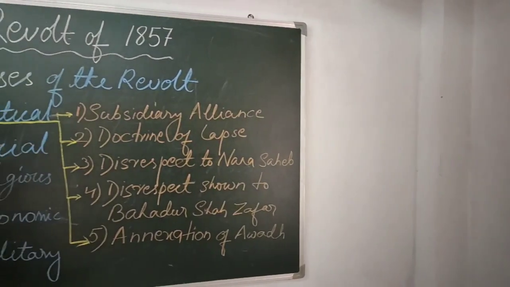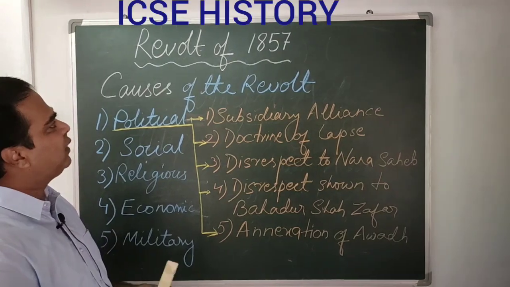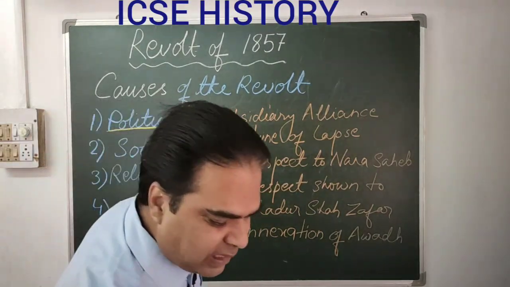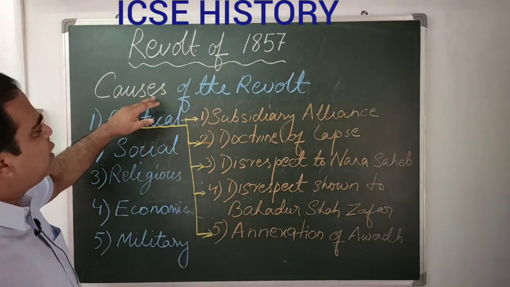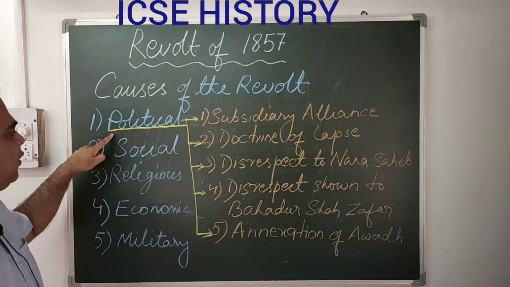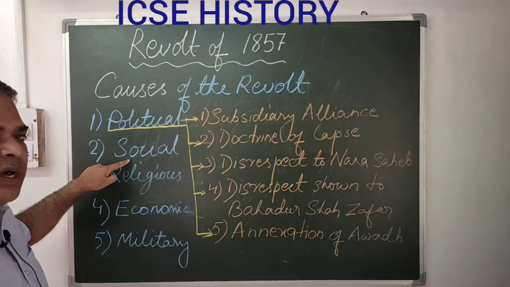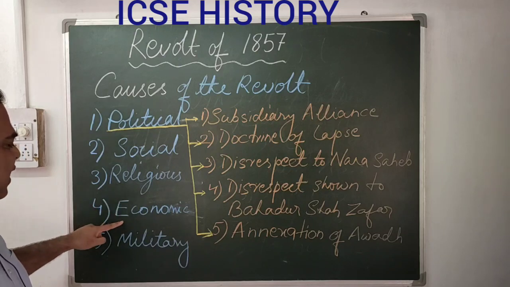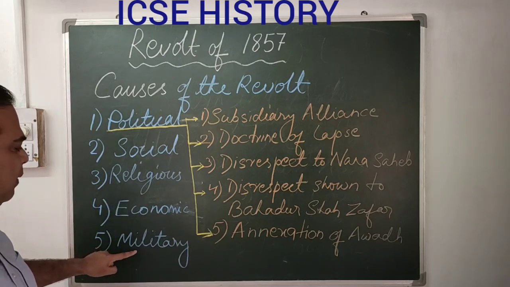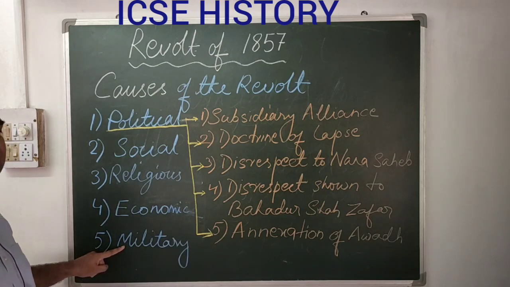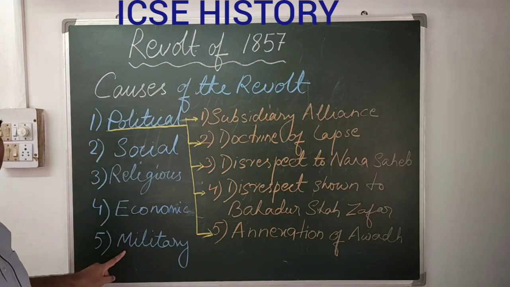Here we have our today's topic, revolt of 1857. So, causes of the revolt. The first one is given over here, the political cause. The second one is the social cause. The third one is the religious cause. Then the economic cause and the military cause. These are the topics which we have to discuss in class.